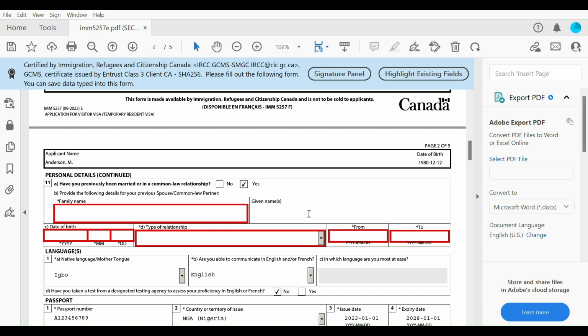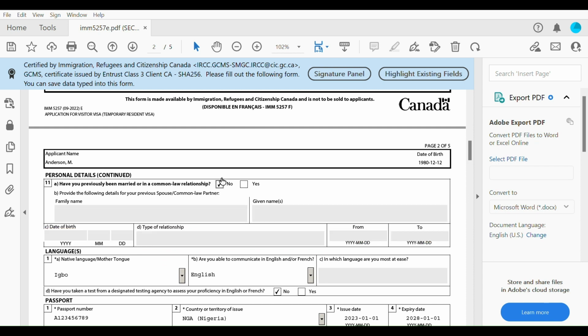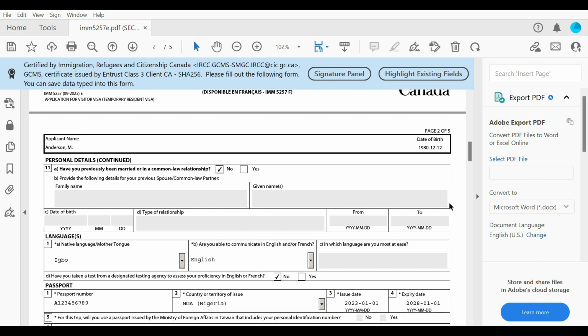So the family name, the date of birth. Provide the following details for your previous spouse or common law partner. This is for someone who has been previously married or was in a common law relationship. You have to fill out all this information for your previous spouse or common law partner: their first and last name, their date of birth, your relationship with them, whether you were married to the person or in a common law relationship, and from what time to what time. If it's not applicable to you, if you've never been married, go ahead and click no, and you will see that this whole box has been grayed out for you.